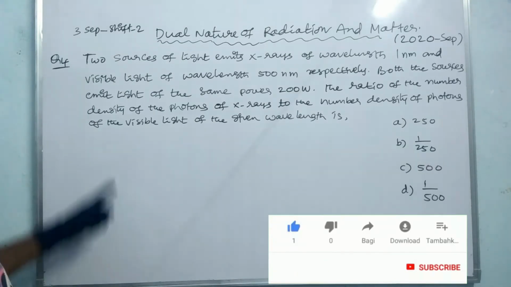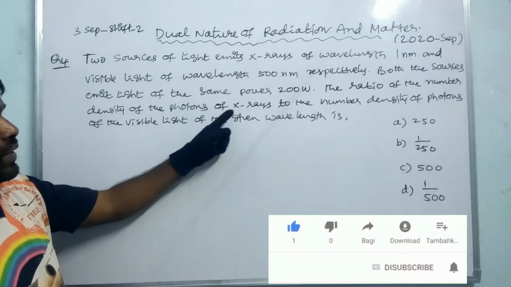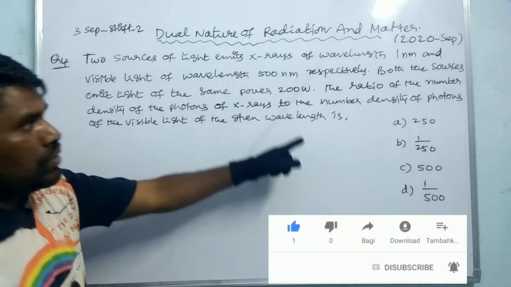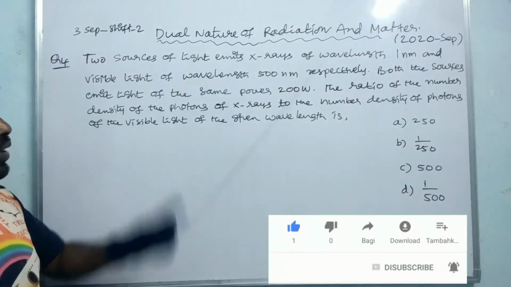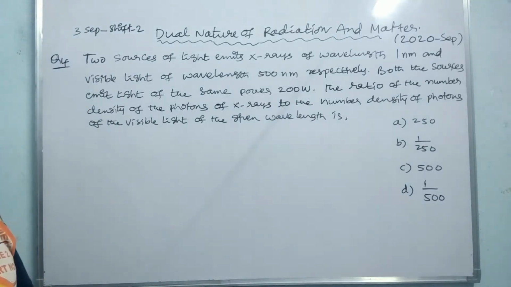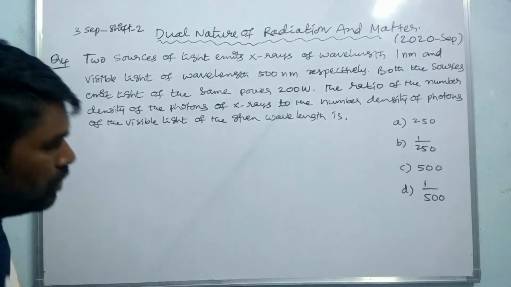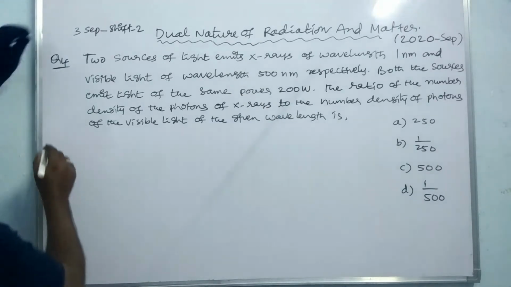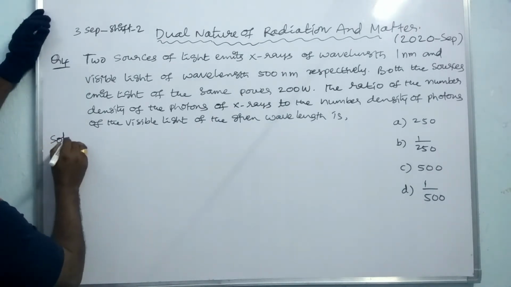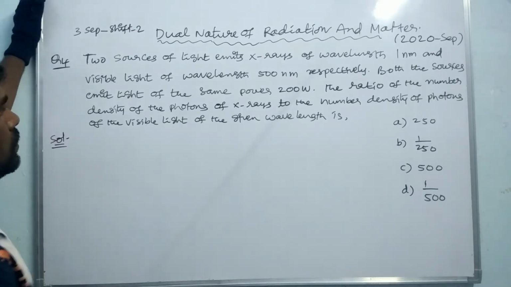The ratio of the number density of the photons of the X-rays to the number density of the photons of the visible light of the given wavelength is asked. So now the ratio of the wavelengths we have to find. The options are given. How can we find it? At first we have to write,